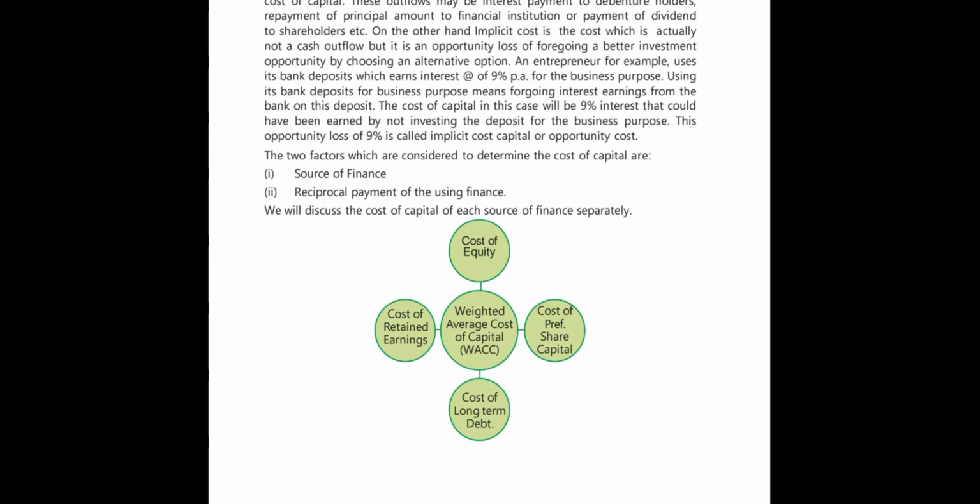Similarly, suppose you have issued debentures and got money. In that case, cost of equity will not be applicable, cost of debenture is applicable. To the debenture holders you won't be paying dividend, you will be paying interest, so again a different kind of cost will be applicable. The cost of capital has different sources, like cost of equity, cost of preference share capital, cost of long term debt, cost of retained earnings. When these are added using weights, you get WACC, that is weighted average cost of capital.